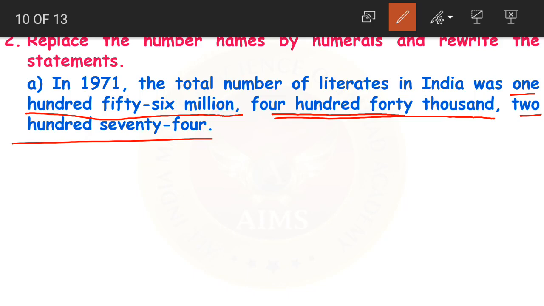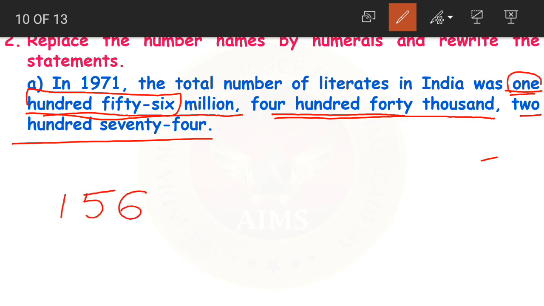You can start writing from any period you like, from the right side or from the left side. First we are having 156 million. 156. Now how do we write 156? We write it like this.